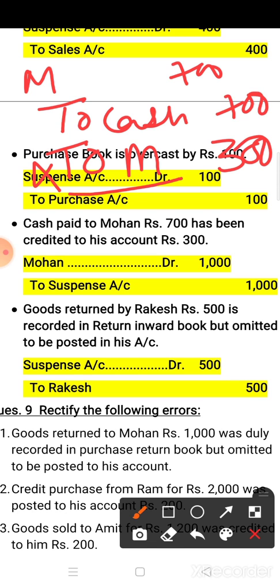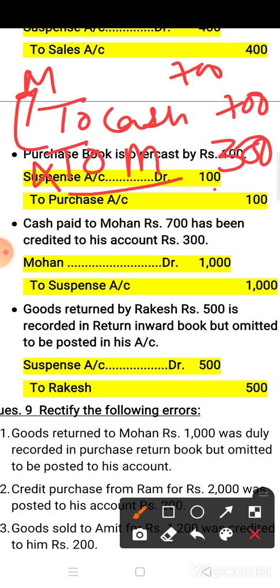Now this 'to Mohan' you have to take to the debit side. For removing the entry, what you have to do? You have to make the opposite. So if credit side is wrong, then make it in debit side. If debit side is wrong, make it in credit side. Here Mohan is already written.